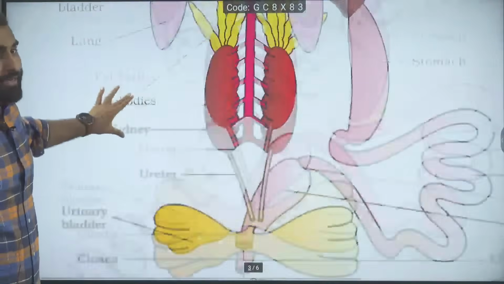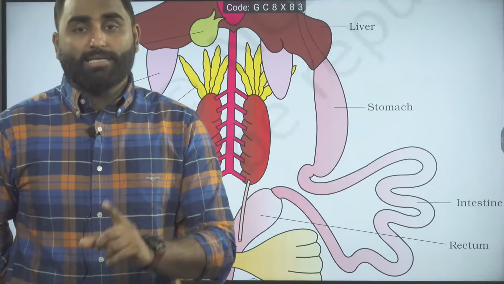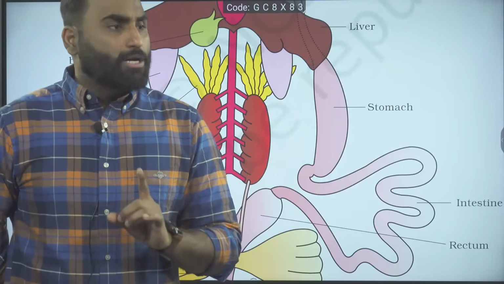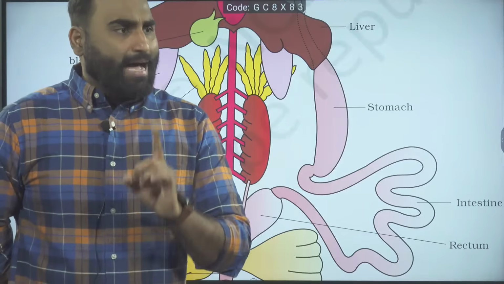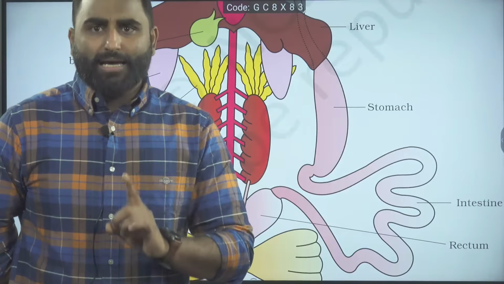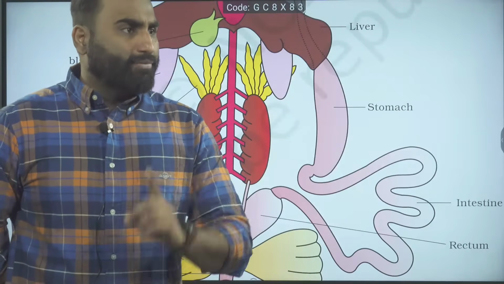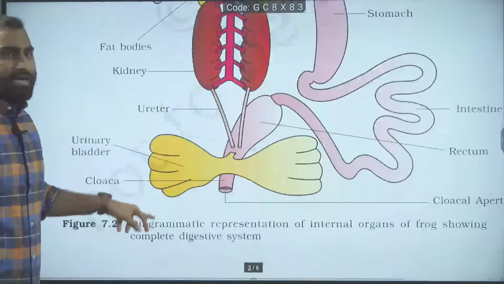Okay, diagrams. We are having very little time, so some diagrams I may not revise, but remember that not a single diagram-based question came in the last paper. So all the diagrams are absolutely important. All the labelings of the diagrams are absolutely important. Not a single diagram should be taken casually. All the diagrams have to be seen carefully and their labelings also have to be seen carefully. Am I clear? Okay, moving ahead. Next.